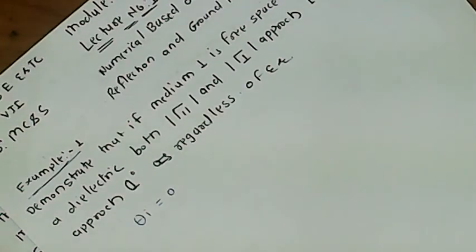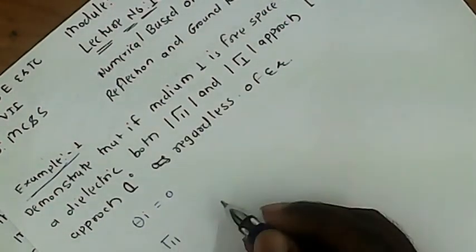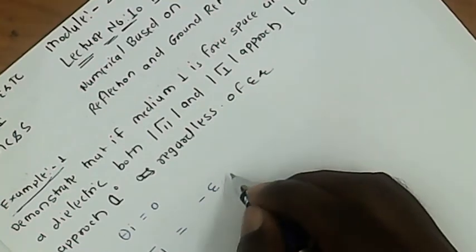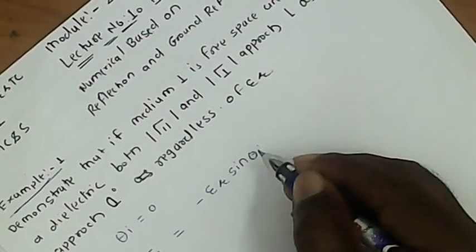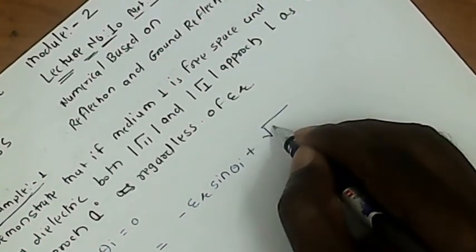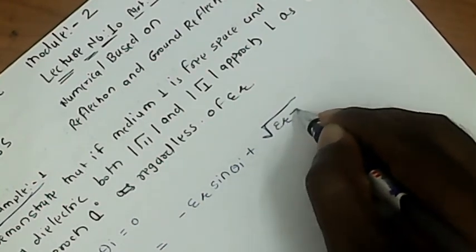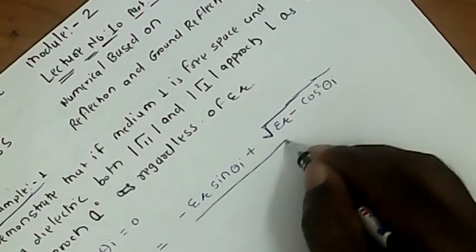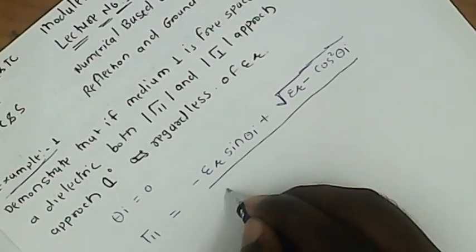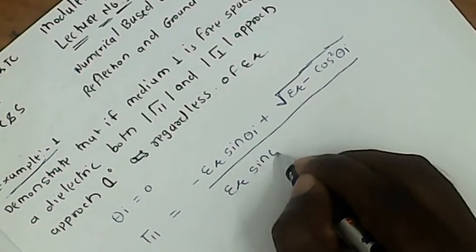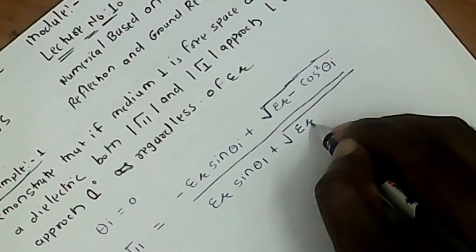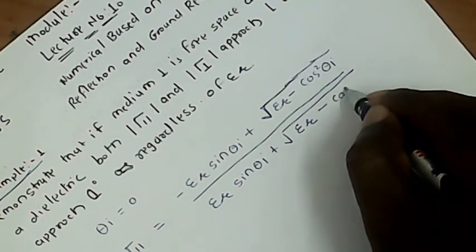So to calculate the Fresnel reflection coefficient for the parallel polarization, by the equation when the first medium is free space: the relative permittivity times sin theta I plus the square root of relative permittivity minus cos square theta I, divided by the relative permittivity times sin theta I plus the square root of relative permittivity minus cos square theta I.